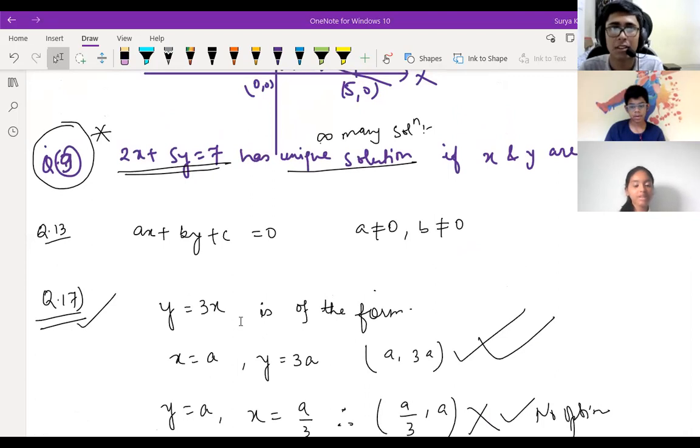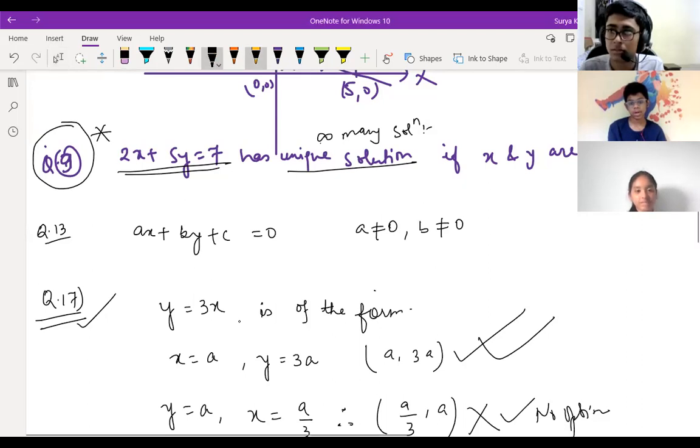Can you tell me the options again, sir? See, the question is 2x plus 5y is equal to 7 has a unique solution if x and y are